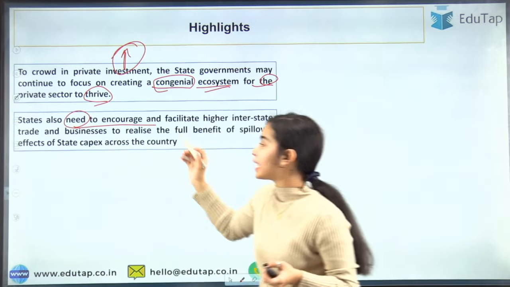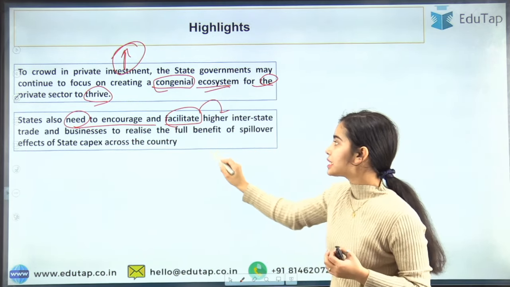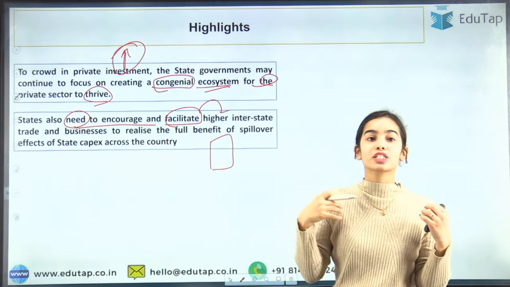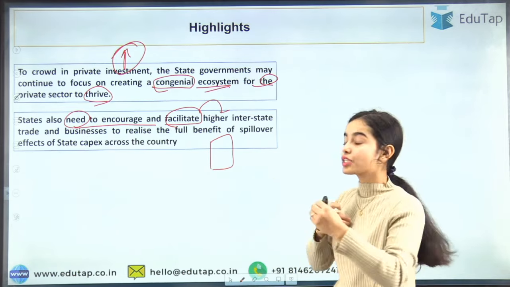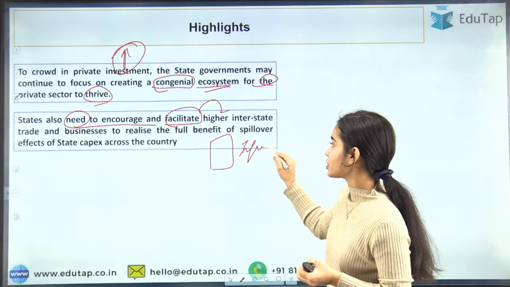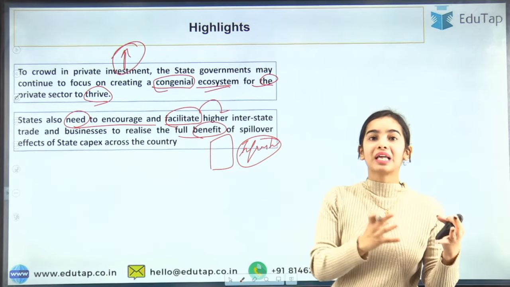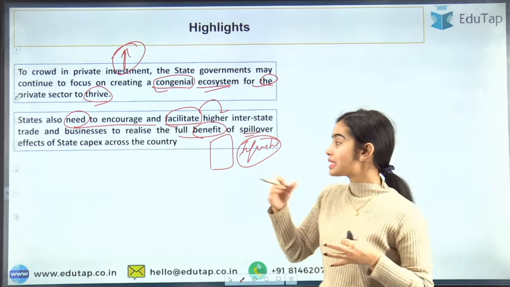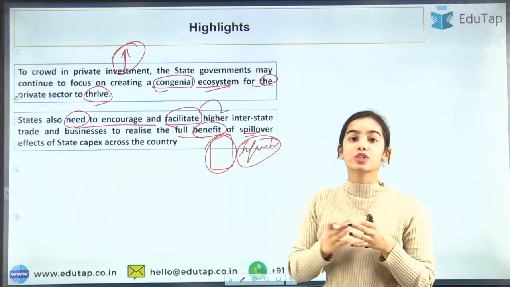States also need to encourage interstate trade, and that should also be facilitated, because when a state has good infrastructure, when a state has good warehouses, good roads and a good port system or waterways, you can understand that much business can happen in that state. So the full benefit should be taken from that state, and the spillover effect will be very good on the other states also, because there are higher economic activities that can take place in the state that has good infrastructure.